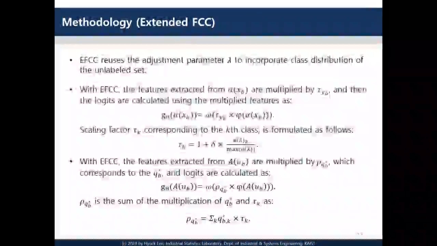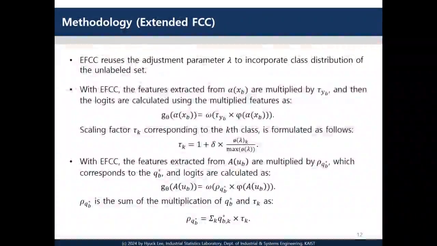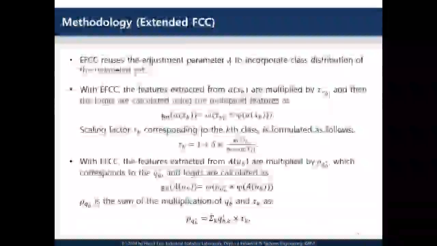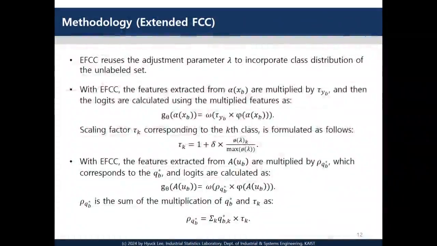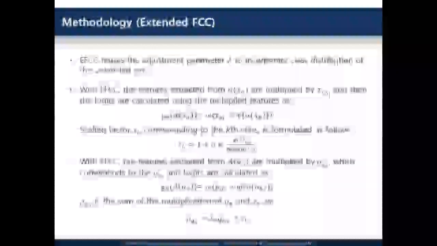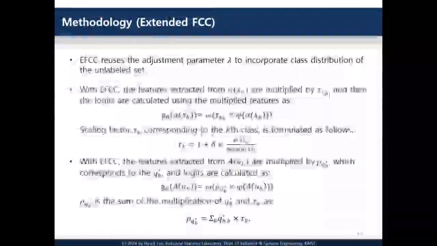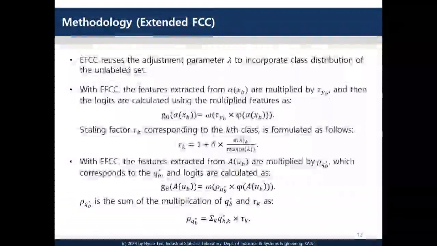Let me now explain the extended FCC, which adapts FCC to the CISSL context. The key idea of EFCC is to reuse the lambda parameters, which are learned from both labeled and unlabeled sets, so that the class distribution of both sets is incorporated. For labeled samples, EFCC works similarly to FCC.